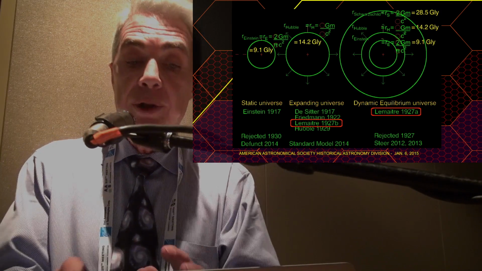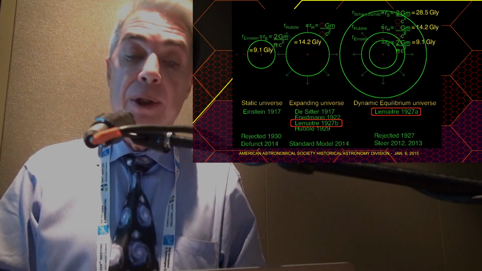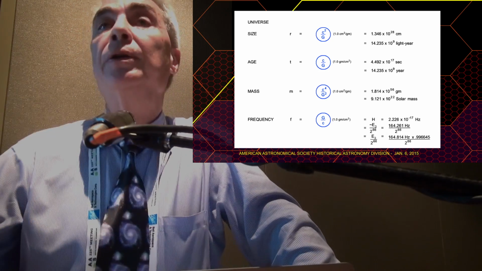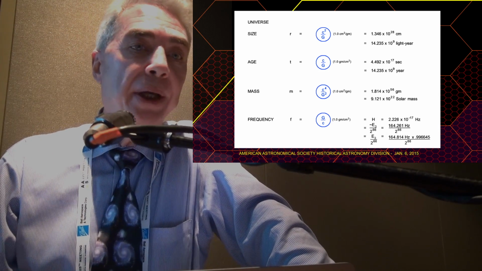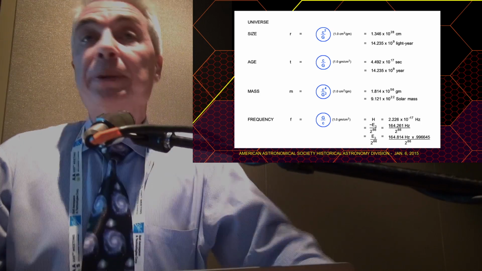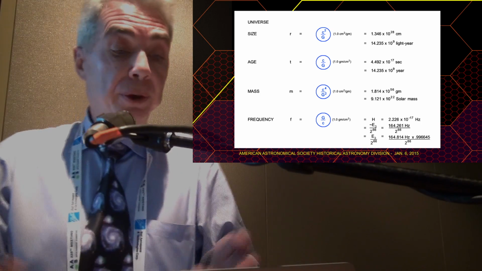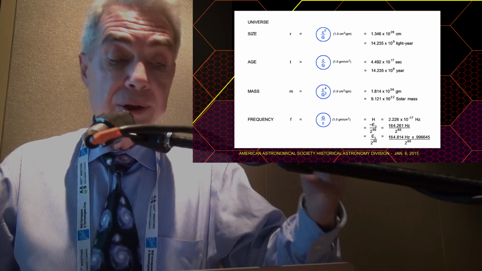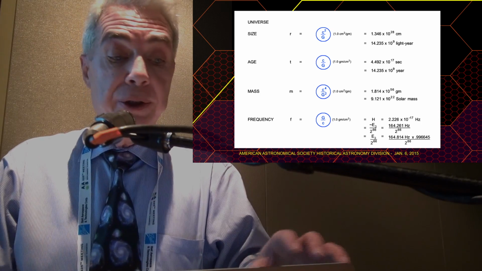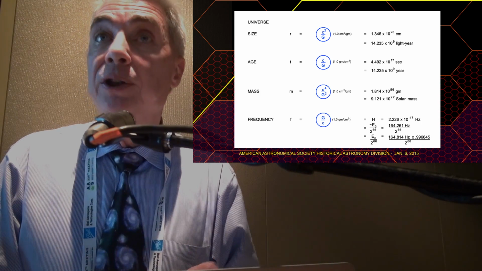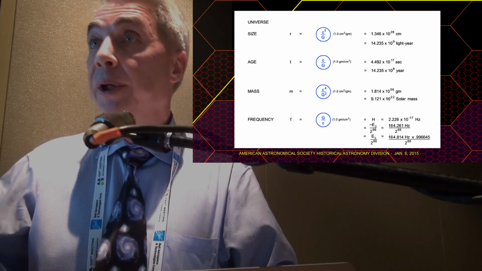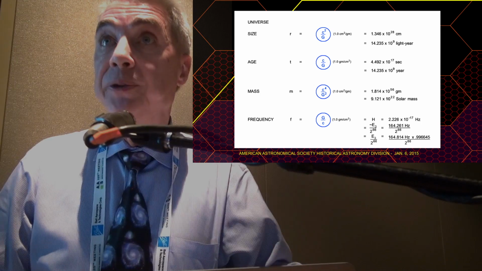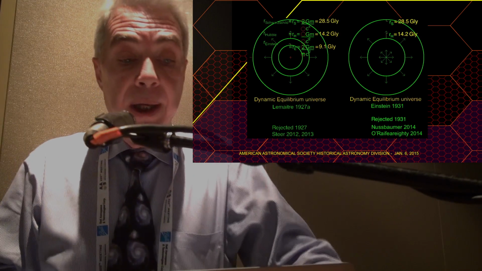We are talking about his alternate model on the right. We're talking about the model that allows this elegant, grand simplification where all of the universe's basic properties, from its age, size, and mass, can all be deduced as simply and easily as using combinations of just the two most fundamental constants we have in physics, c and G. Take the top, the size, the radius: it just equals c squared over G. Never mind the dimensional fudging, it just amounts to 1. Anybody here with a calculator, and God is my witness, plug in c squared over G and out comes this number of centimeters that does equal that number of light years, and that is how we arrive at this comparison.